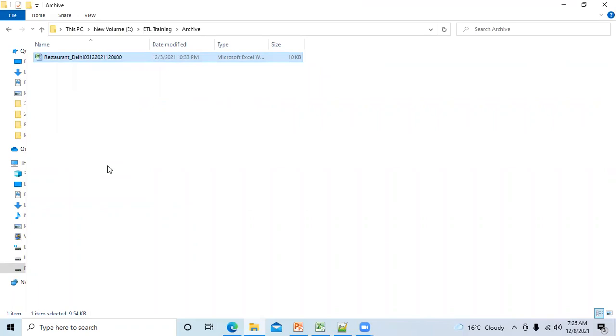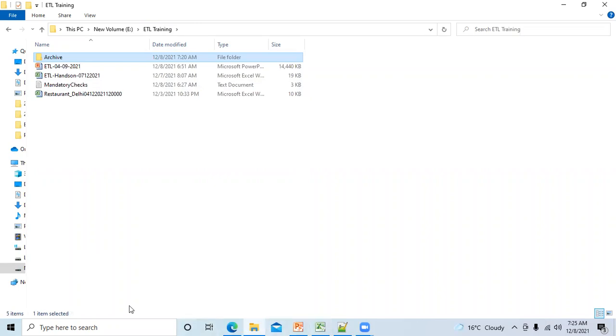Fine. But you can ask one more question, that down the line slowly this will start growing and it will consume more space. So we have a logic, it depends from project to project, that after 3 months or 6 months we delete all the data in the archive folder as well, so that it will be clean, and then again a new set of files will be coming here. Is that clear? Yeah, clear.